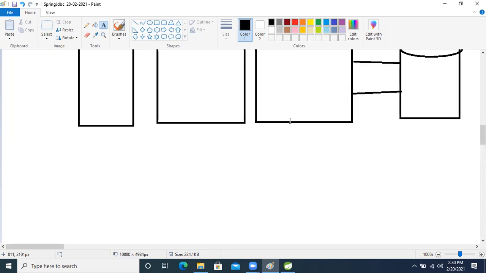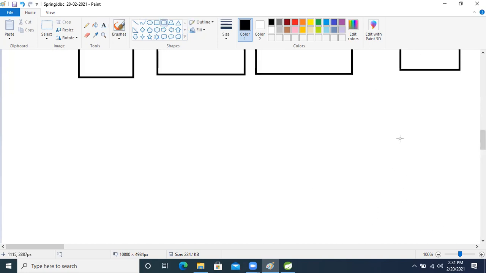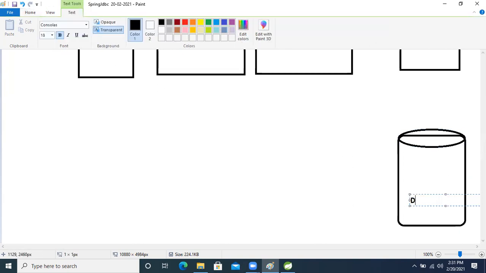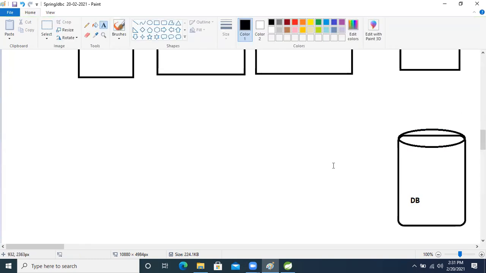So let's think about that. This is our database, this is our DB. To interact with our Spring project, which model, so oh, Spring, one minute, how I can inject the things.